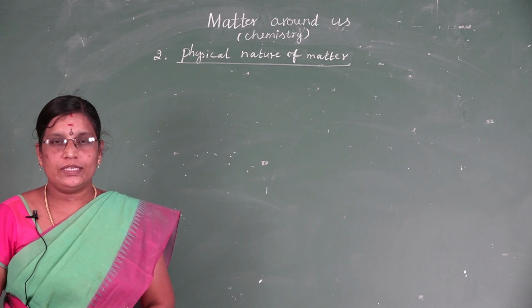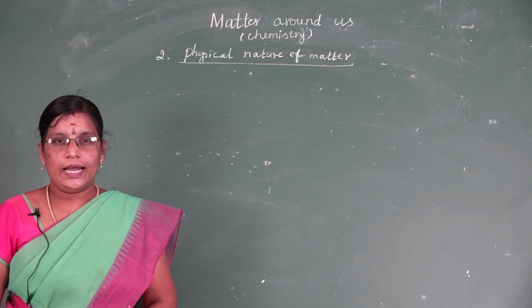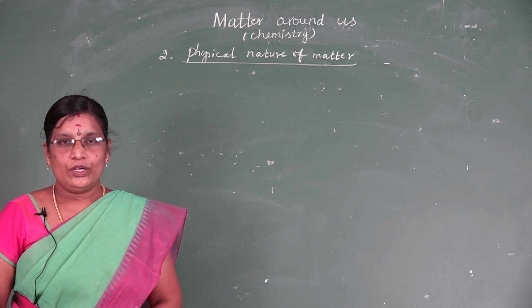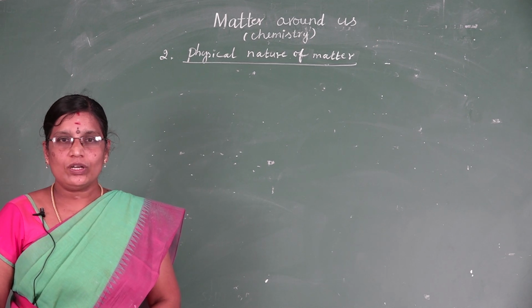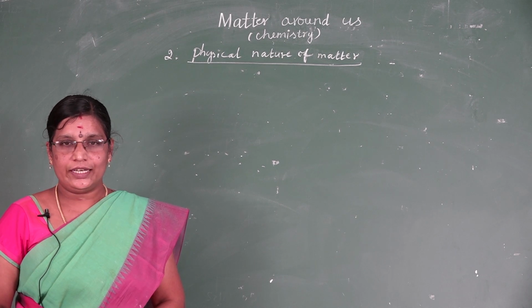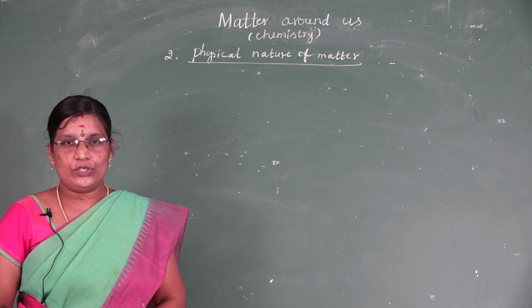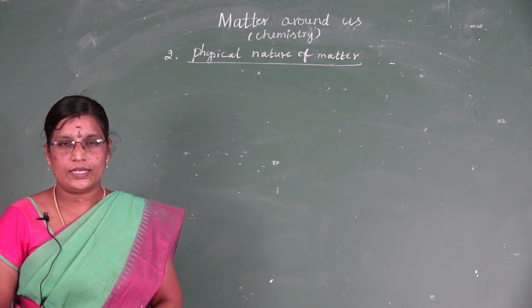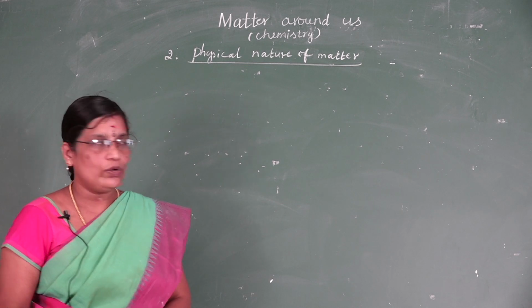The very small particles are called atoms. The atom consists of three tiny particles. They are proton, neutron and electron. Proton carries positive charge. Neutron carries no charge. Electron carries negative charge. Proton and neutron form the center of the atom. The center of the atom is called a nucleus. Electrons revolve around the nucleus.